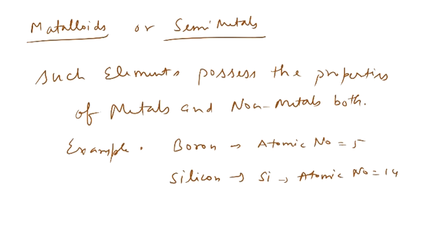Silicon is a part of glass, sand. Borosil glass, the non-breakable glass items, contain both boron and silicon. So these are the examples. I think this topic of elements, containing metals, non-metals and metalloids, should be clear by now.